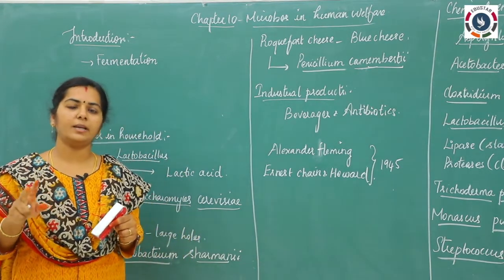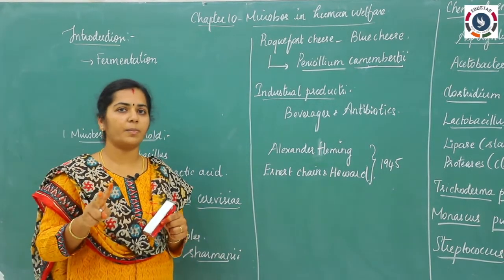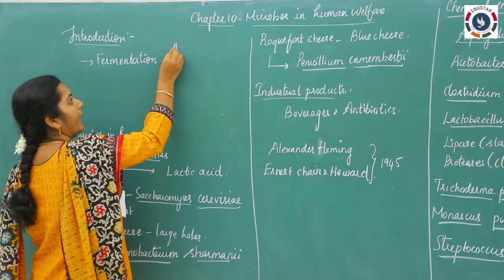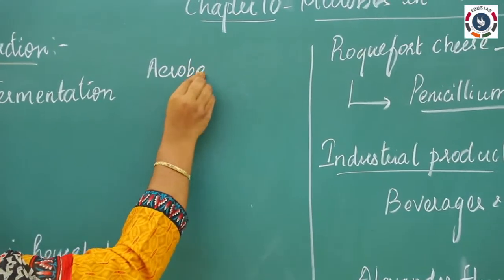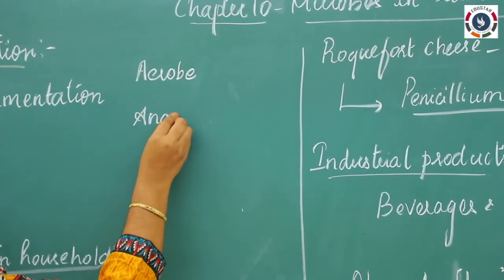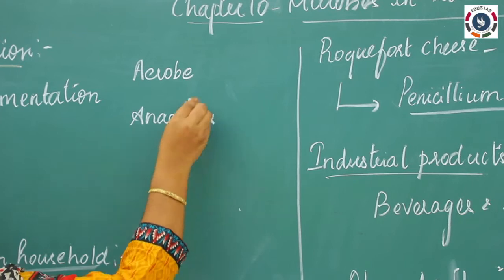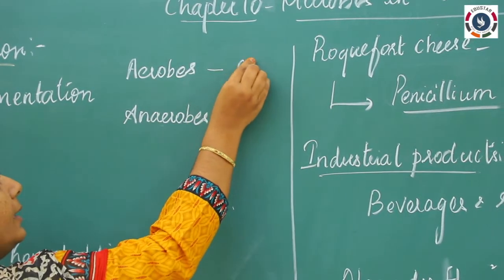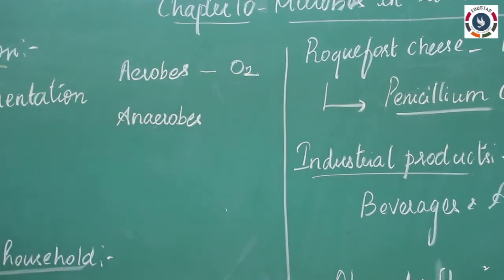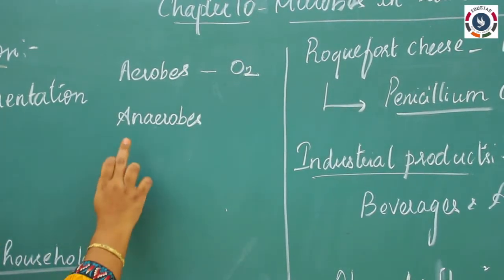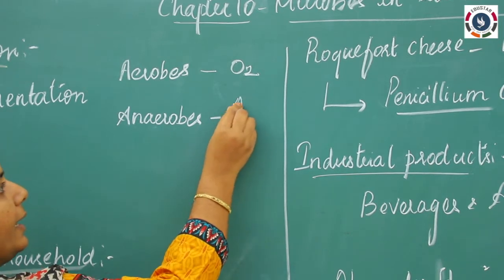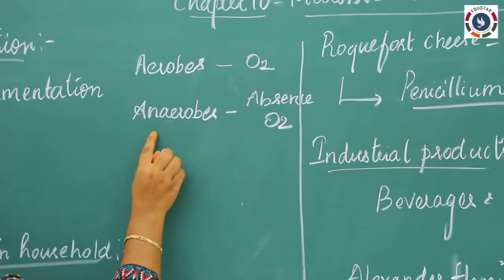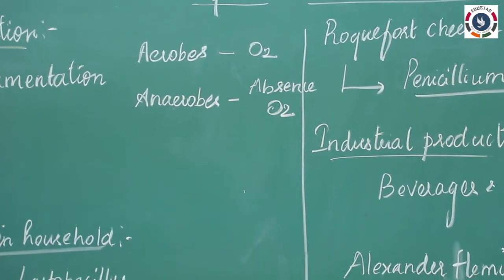We say there are two types based upon the utilization of oxygen: one is aerobes and another is anaerobes. Aerobes means the microorganisms which can live in the presence of oxygen, that is said to be aerobic organisms. Anaerobes means the microorganisms can live even in the absence of oxygen, that is said to be anaerobes. So what is happening?